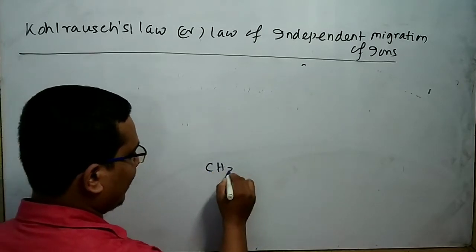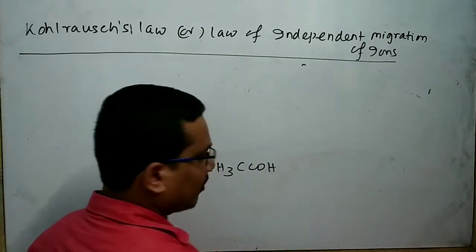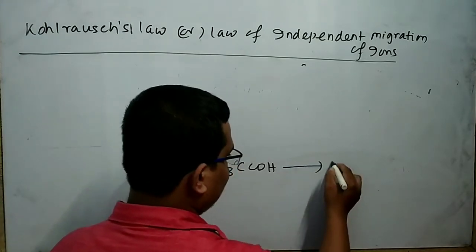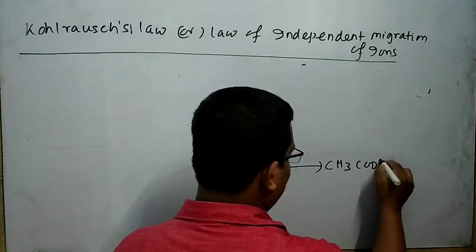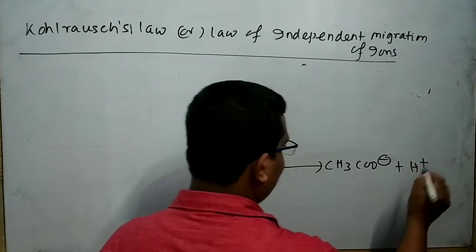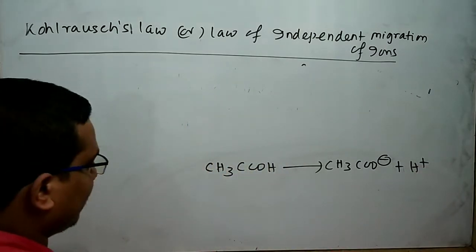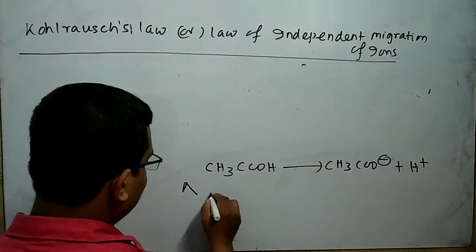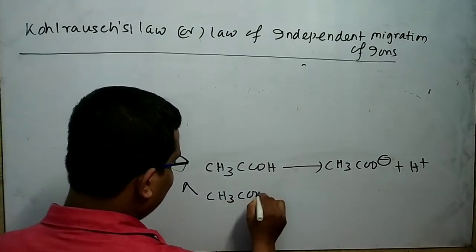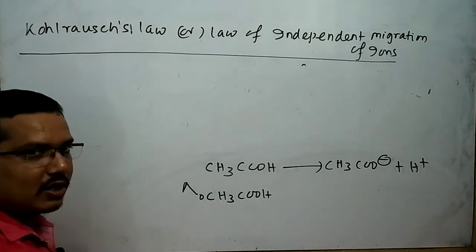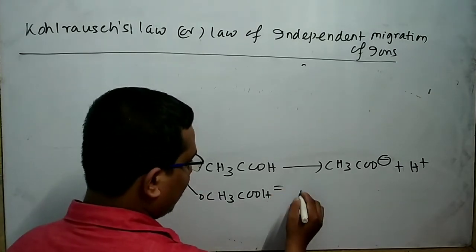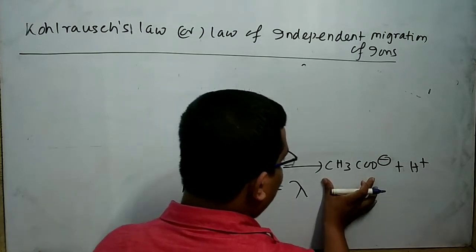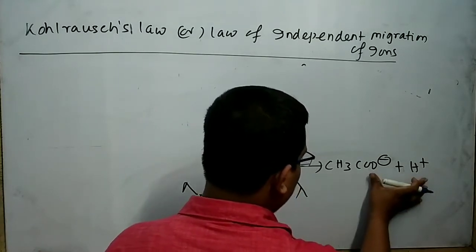Suppose I take a weak electrolyte, acetic acid. Acetic acid undergoes ionization, giving acetate ion and H plus. Experimentally, it is seen that the equivalent conductance of acetic acid at infinite dilution is equal to the sum of the individual equivalent conductances of the two constituent ions.